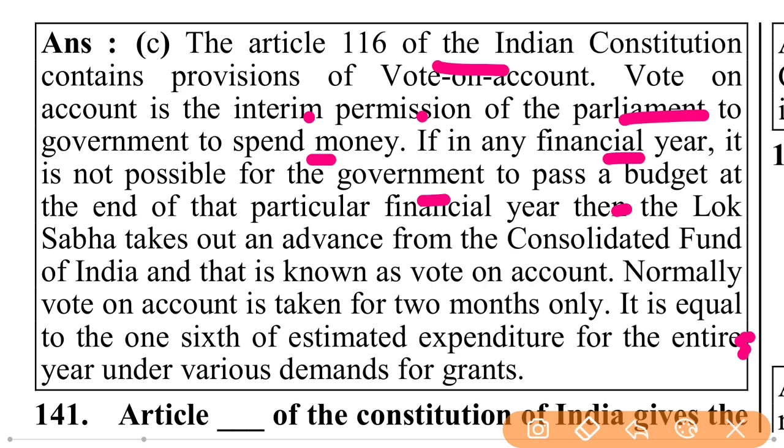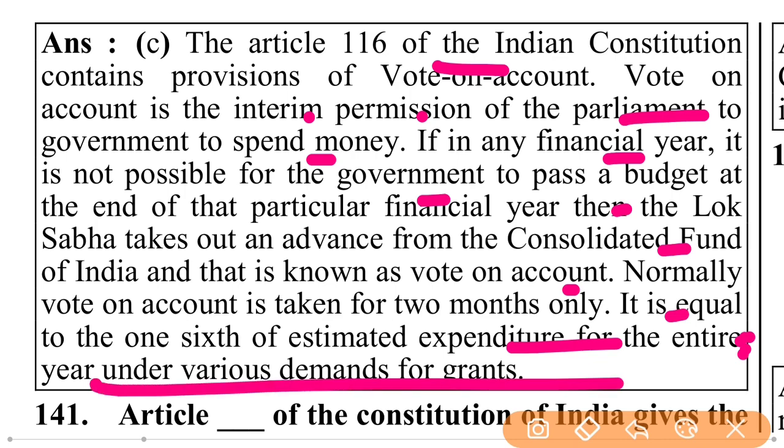Then the Lok Sabha takes an advance from the Consolidated Fund of India, and that is known as vote on account. Normally, vote on account is taken for 2 months only, when it is equal to 1/6 of the estimated expenditure for the entire year under various demands for grants.